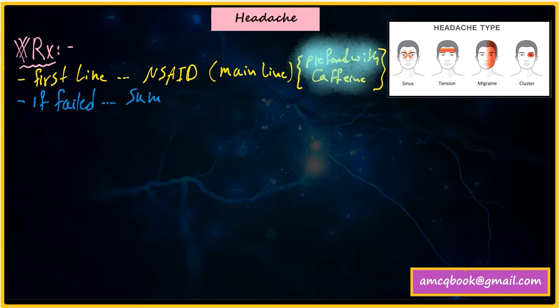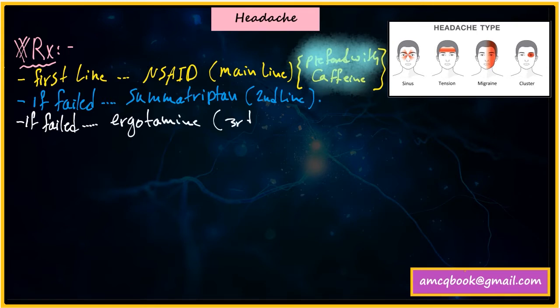If the first line failed, then use the second line, which is sumatriptan. And if the second line also failed, then use the third line, which is ergotamine. So please focus on this. It's all important.